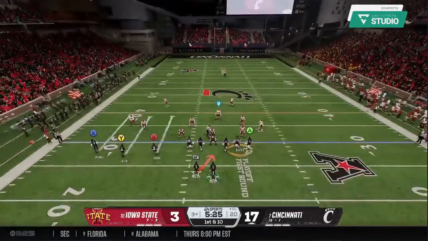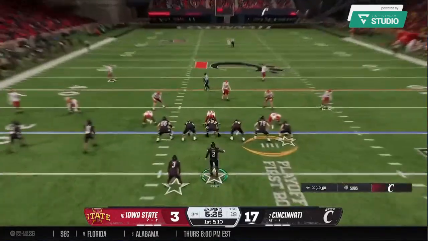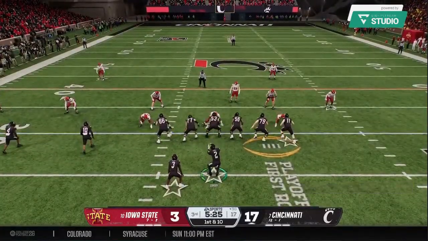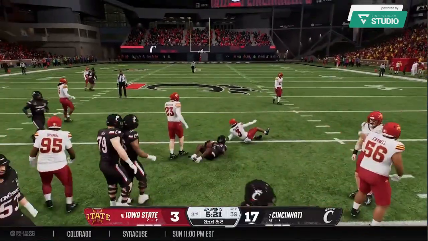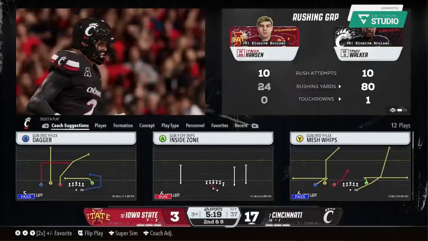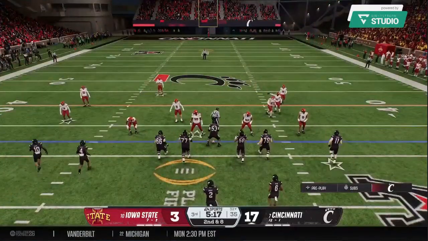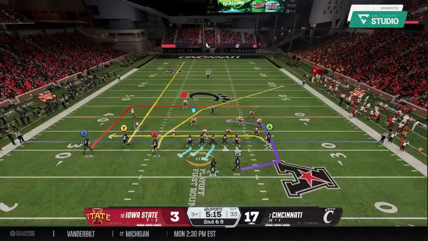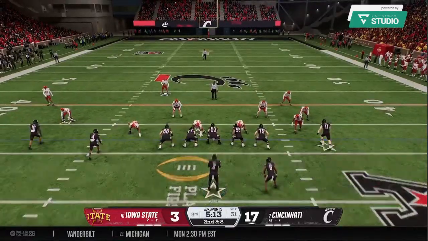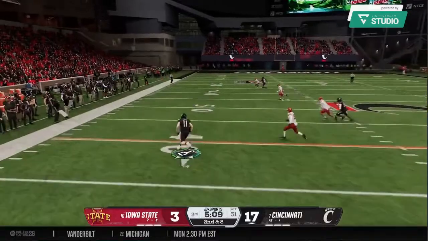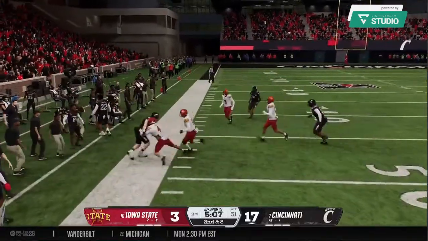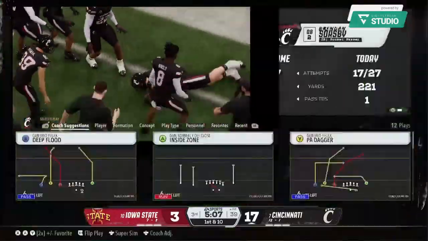And to begin the drive here, set up at the 30. Looking for a gap. It's Walker. Second down after that run on the previous play. To throw, it's Sorsby. Quick throw complete to the tight end. Goes out of bounds, but it's another big gain.